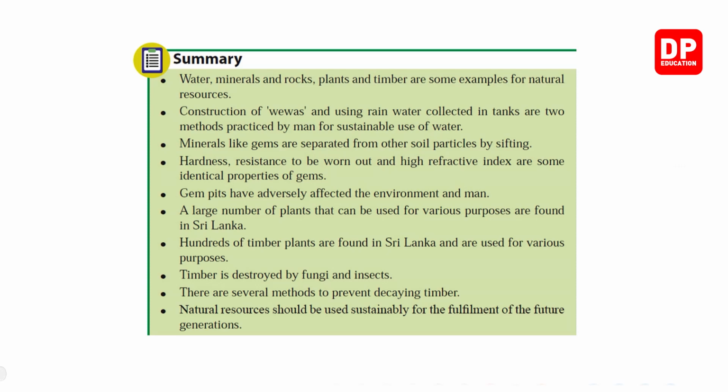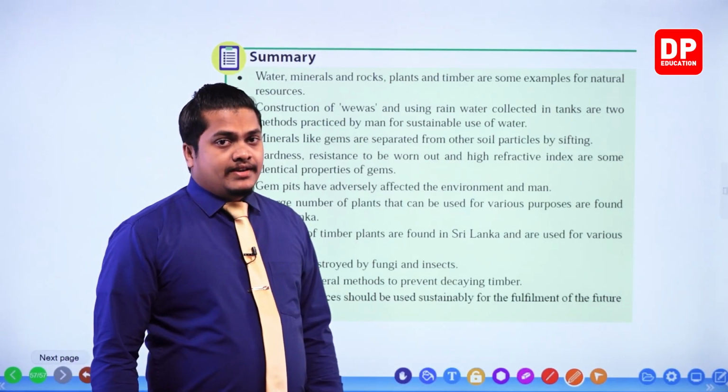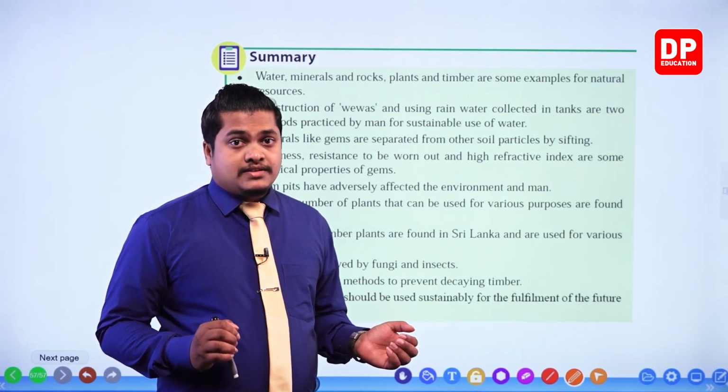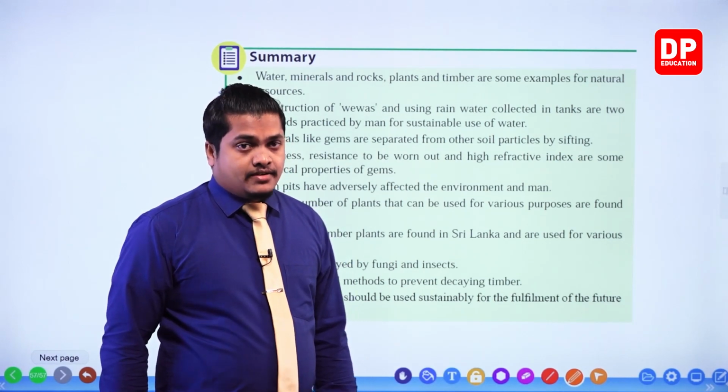Construction of wavers and using rainwater collected in tanks are two methods practiced by man for sustainable use of water. Next one, minerals like gems are separated from other soil particles by sifting. So we discussed that minerals like gems are separated from other substances by the method called sifting.